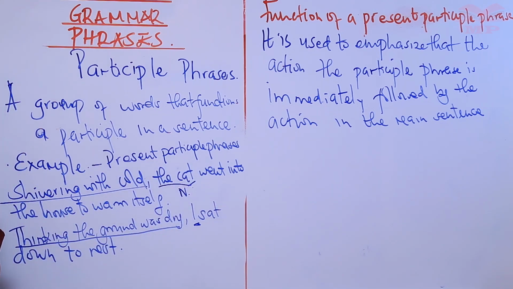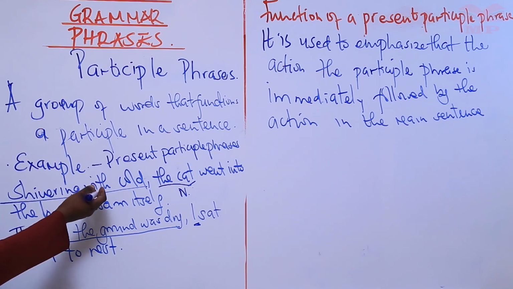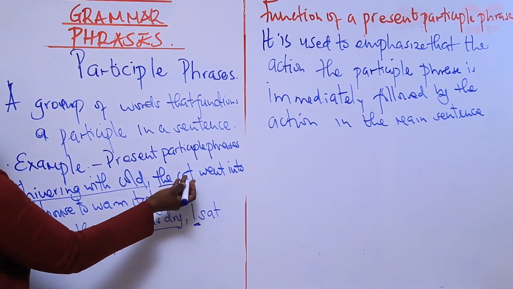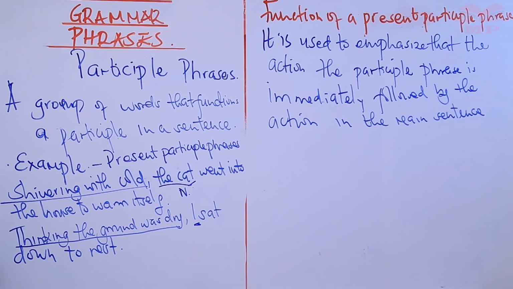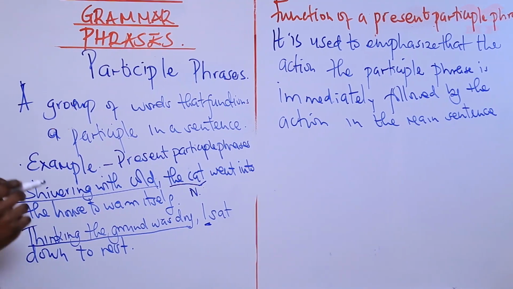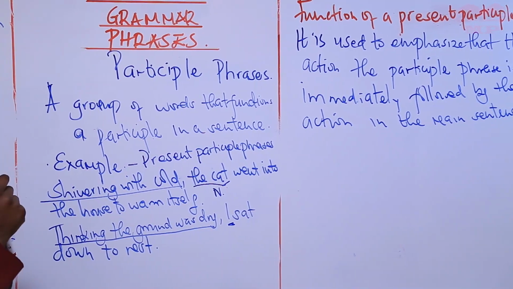After noticing that it was shivering with cold, it immediately goes into the house to warm itself. After this person realizes that the ground was dry, immediately they sit down to rest. So it's just used for emphasis. This action is followed immediately by the action in the main sentence. So that is all about the present participle phrase.